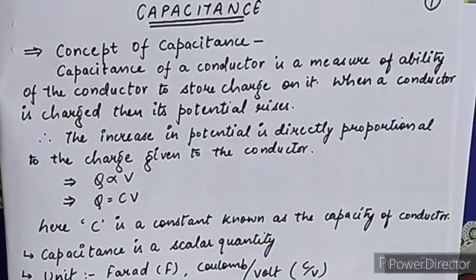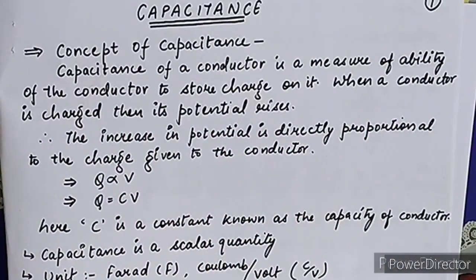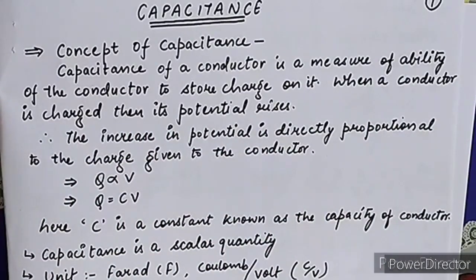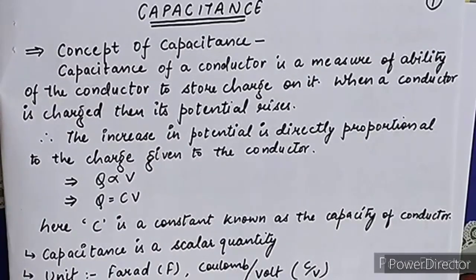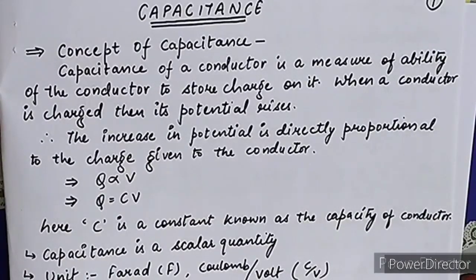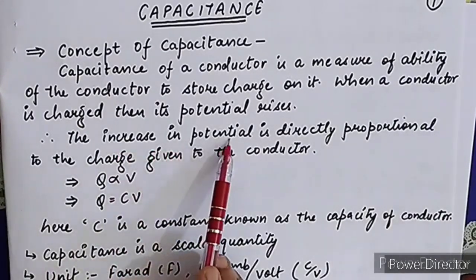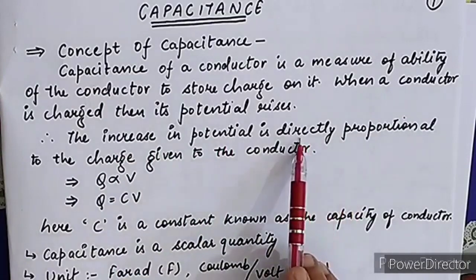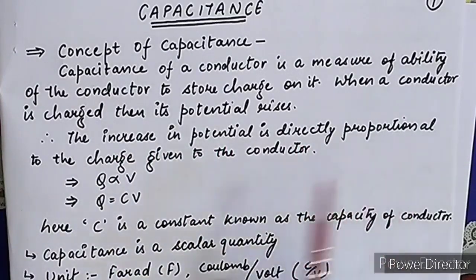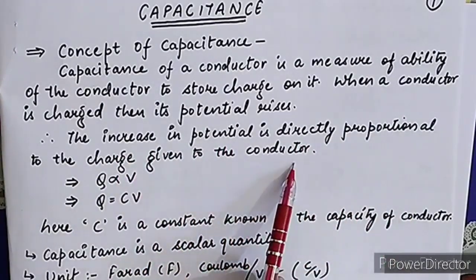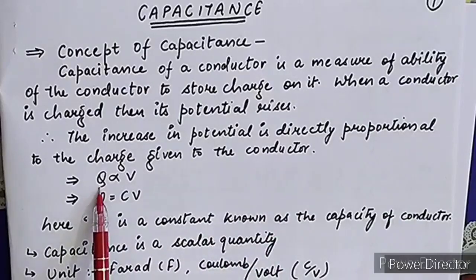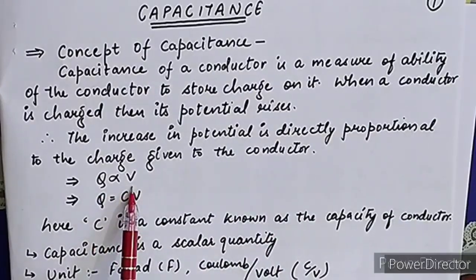From this statement, one formula comes across to us: the increase in the potential is directly proportional to the charge given to the conductor. Q is your charge, V is your potential.